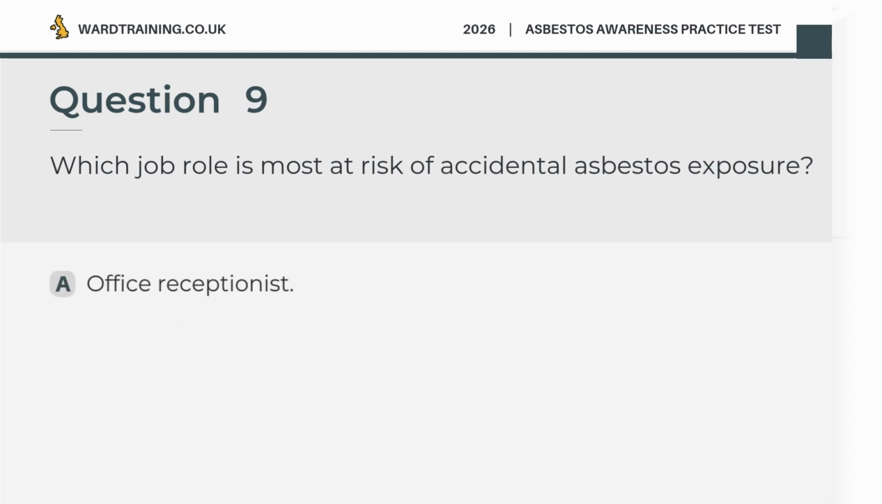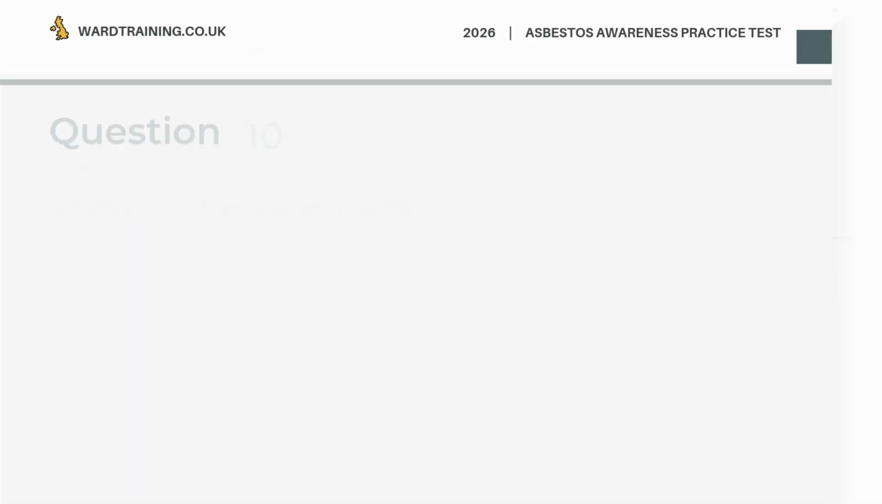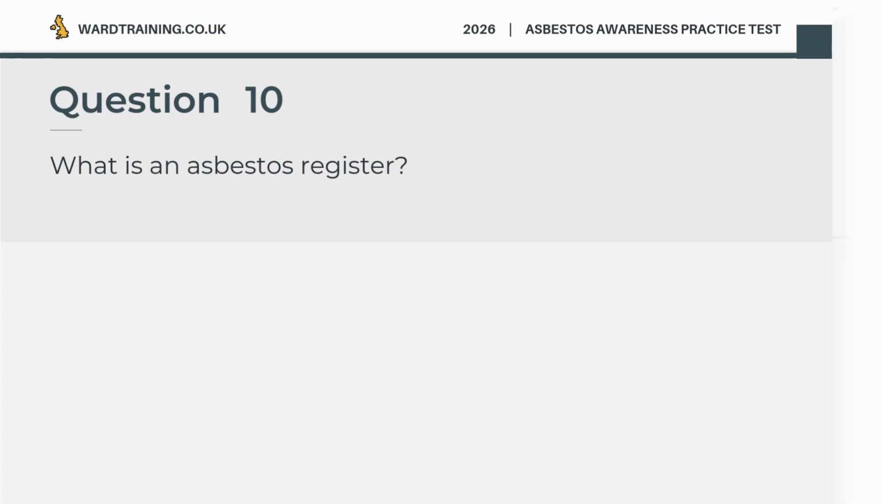Question 9. Which job role is most at risk of accidental asbestos exposure? A. Office receptionist. B. Electrician. C. Accountant. D. Graphic designer. The correct answer is B. Electrician.